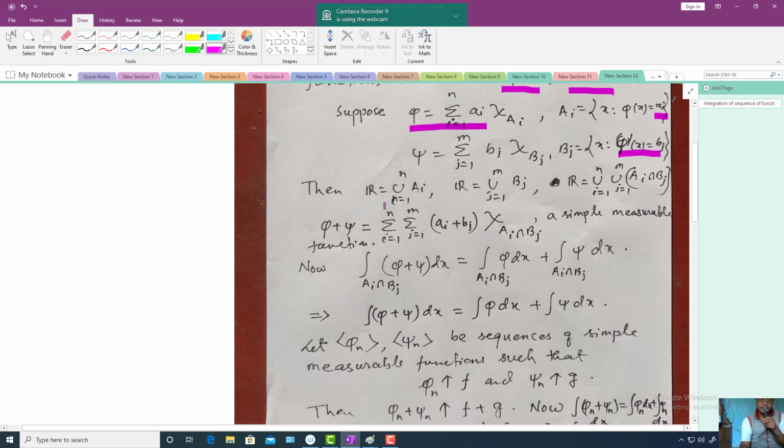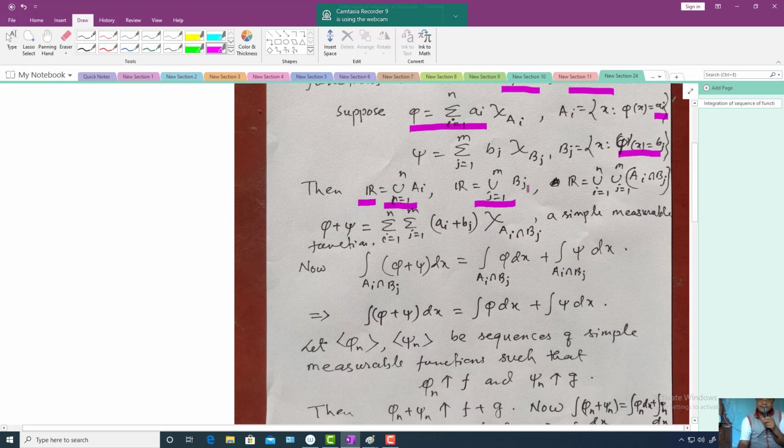disjoint sets. We have already established that, since the domain of integration is the set of real numbers R, this R is equal to the disjoint union of the finite sets A_i, i running from 1 to n. Similarly, the B_j's are disjoint sets. So R is a disjoint union of m such disjoint sets B_j.